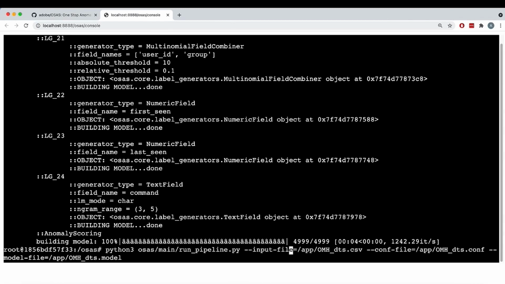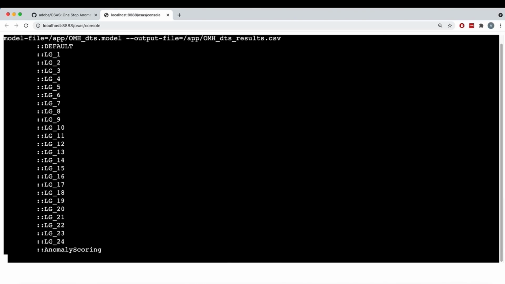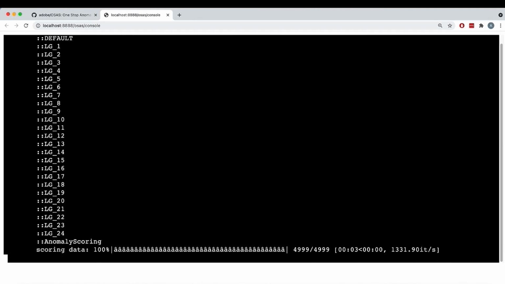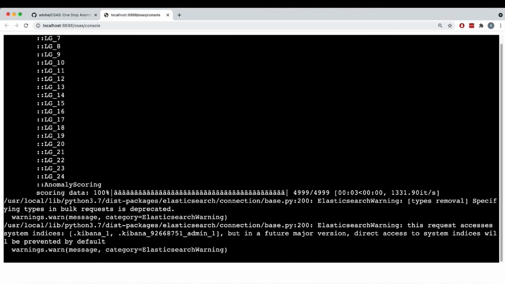Now, the results themselves are going to be stored to file, but they are also going to be sent to the Elasticsearch we have on the default installation of OSAS. Also, taking into consideration the run pipeline can also be executed on a new dataset. It doesn't have to be the same dataset, right? Like maybe you train it for 30 days and you want to test the new pipeline on the data you collect today, right? So as long as the data has the same schema, it's going to work.